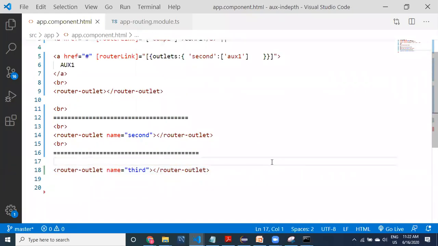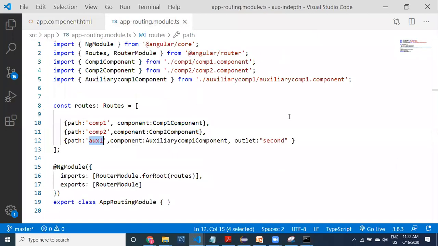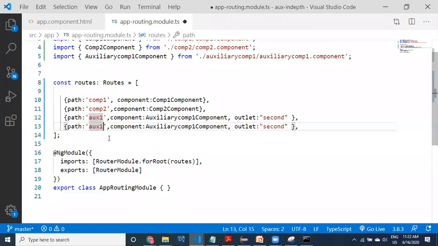Now for displaying the third router outlet, what is the setup I have to do? I have to go to router outlets here, and you need to provide this one, maybe like auxiliary 2. Before coming to this, I want to create another auxiliary component.